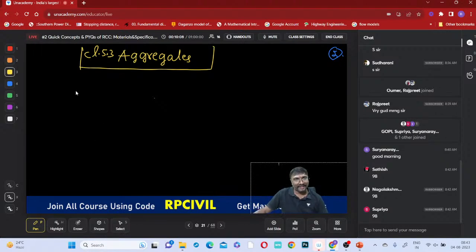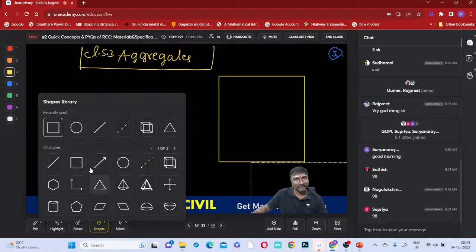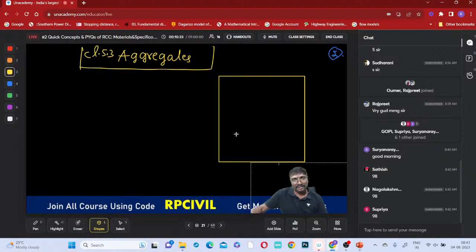So aggregates, right? Generally these aggregates, if you just observe, where you are providing these aggregates? This is your main member, let us say, a beam, if you just observe. And what is this, right? These are your main reinforcement bars, na? These are main reinforcement bars, you can say, like this, right?